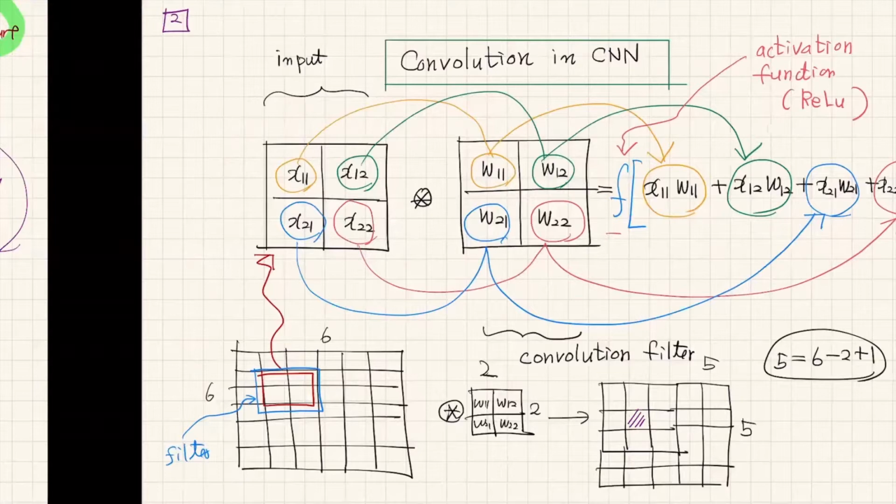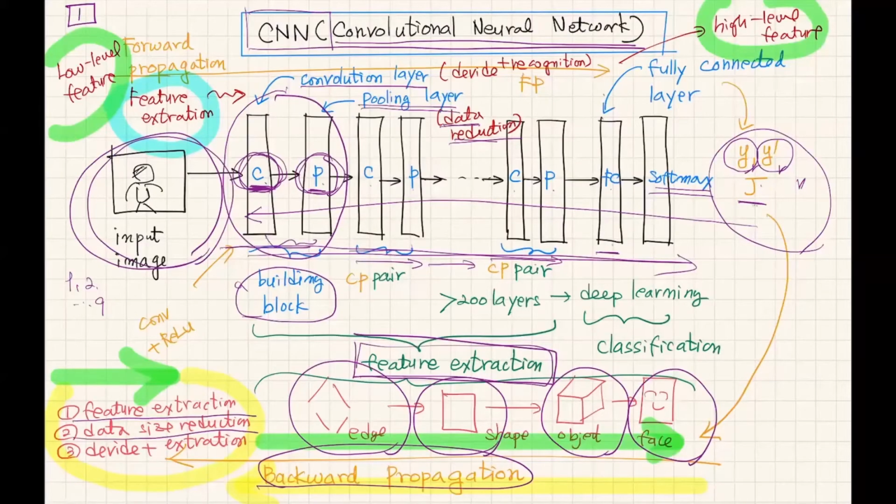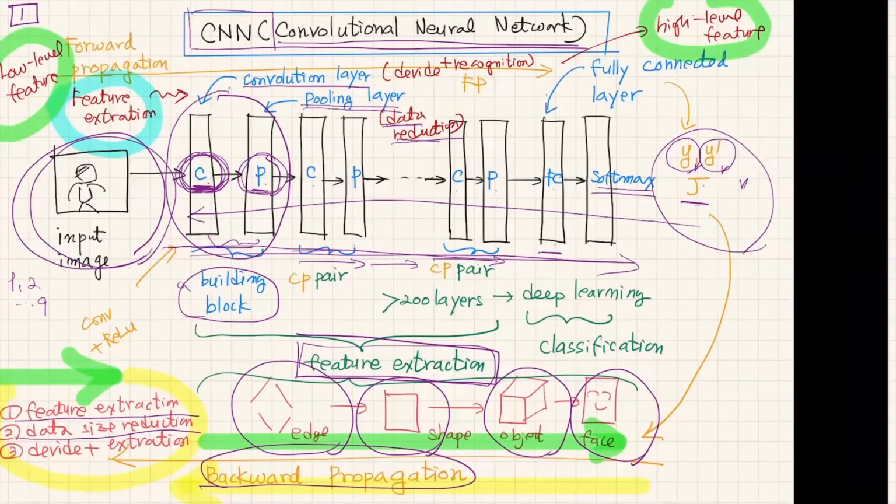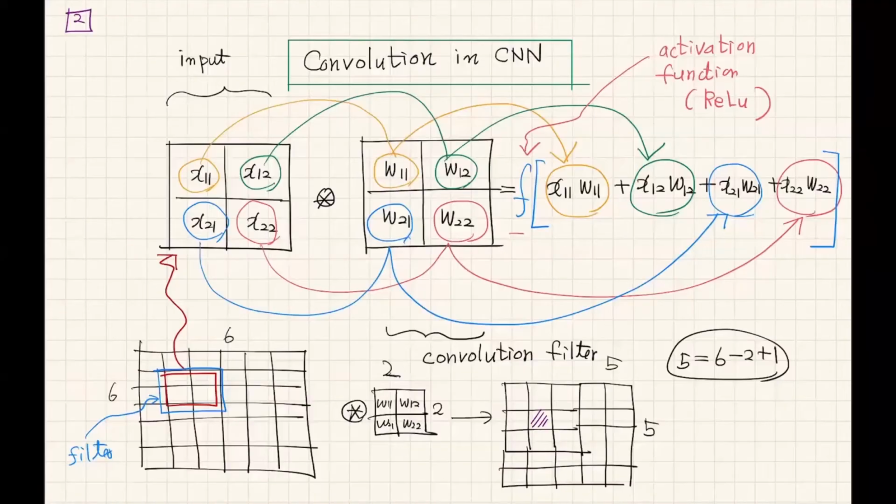As I told you before, convolution is the basic operation of CNN. So I would like to talk shortly about the CNN operation. There is another famous CNN, that is Cable News Network.